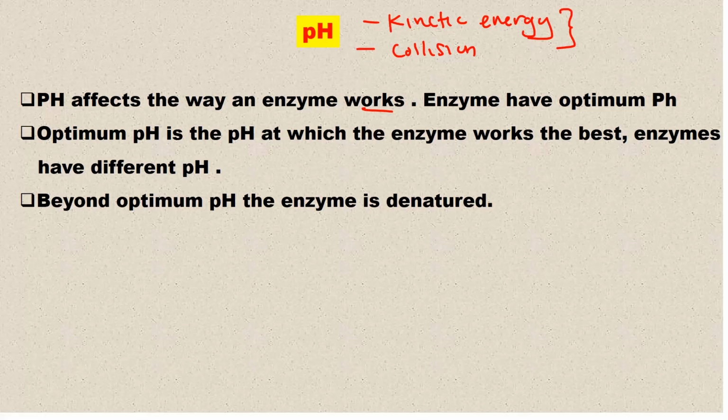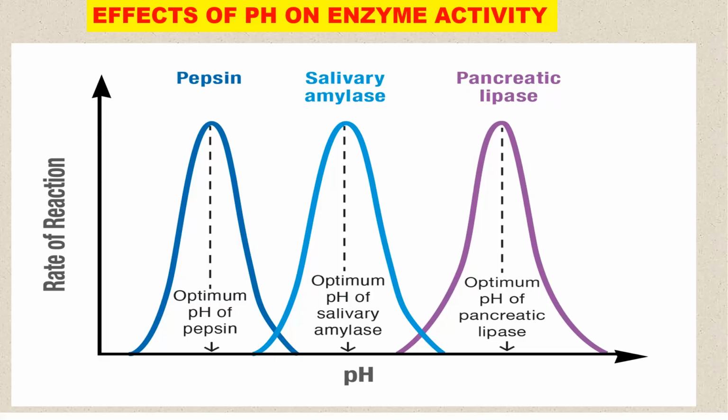Okay, so pH affects the way an enzyme works. Each enzyme has the pH at which it works well, and that is what we call the optimum pH, the pH at which the enzyme works best. Now, just like temperature, below the optimum pH an enzyme is inactive, and above the optimum pH, an enzyme is denatured. So it works well within the optimum pH. Graphically, it can be presented like this, and here we give three examples: pepsin, salivary amylase, and pancreatic lipase.